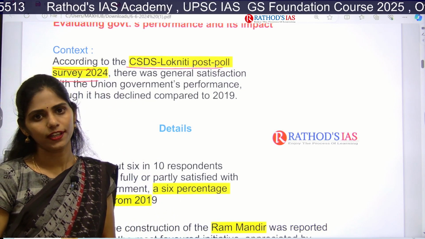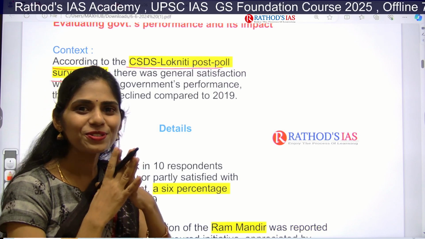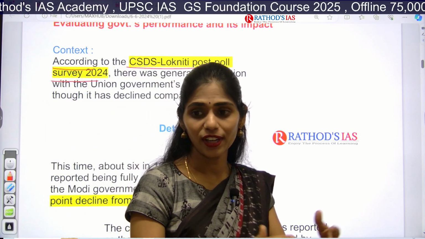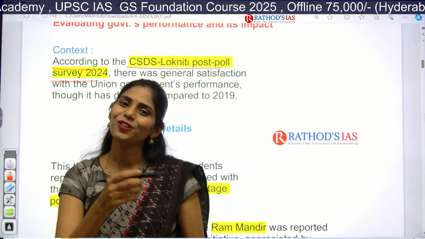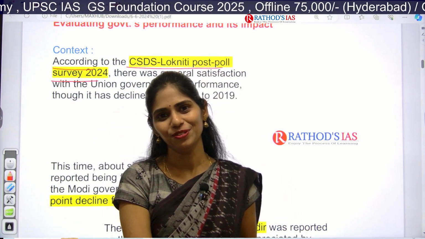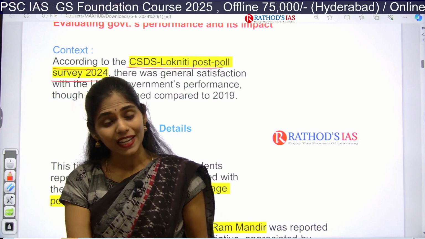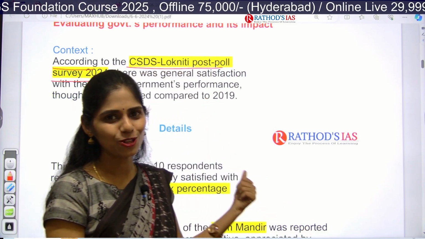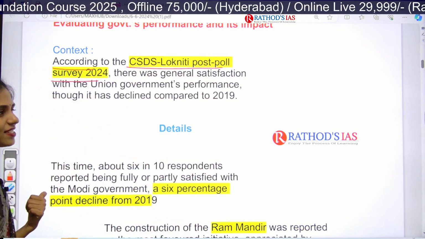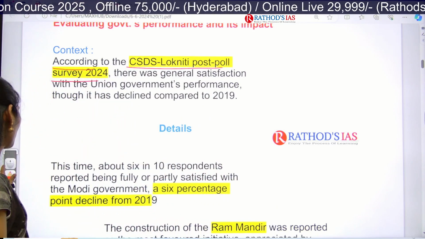You have to know that because you are going to be the deciders. You are already more than 18 years of age and you have the right to vote, and you also cast your vote, I think so many of you. And to which party did you vote? You have to analyze yourself, based on this CSDS Lokniti report.